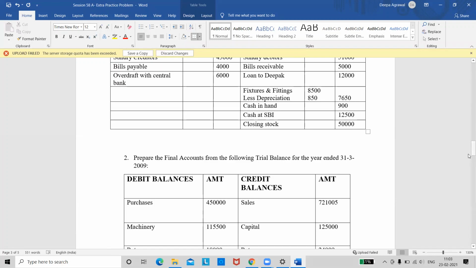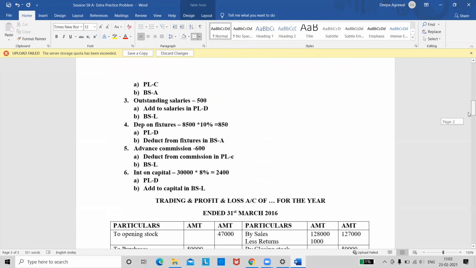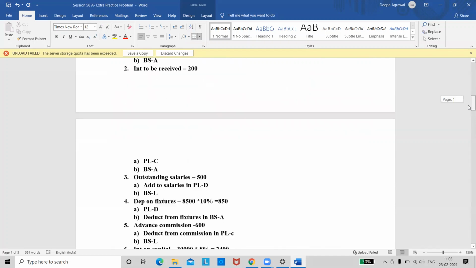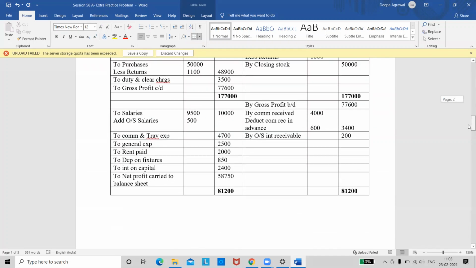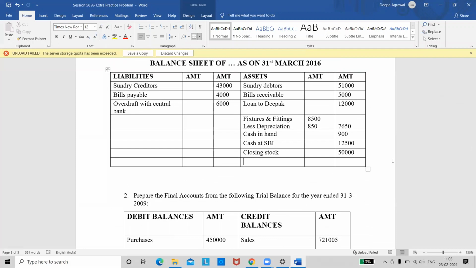Go back to the next adjustment. Check your next adjustment. It is interest to be received. Again, we have written balance sheet asset. So take it on the asset side. That is outstanding interest receivable. Outstanding interest receivable is 200.